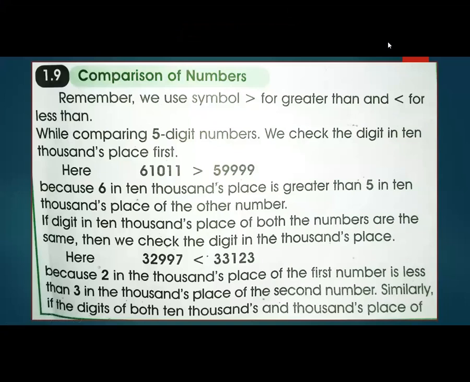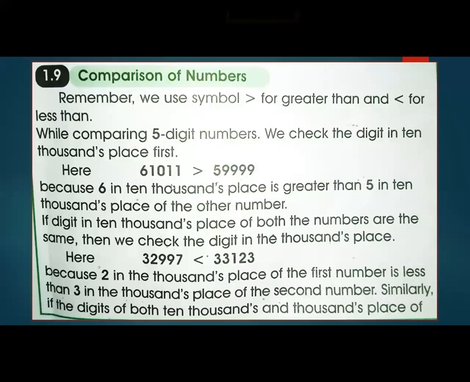Whenever we compare, remember we use the symbols greater than and smaller than. While comparing 5-digit numbers, first of all, which digit do you check? The digit at the 10,000 place, the fifth digit. Here, what's the fifth digit? 6. And here, the fifth digit is 5. So what is greater? This one, so you write the greater than sign here.